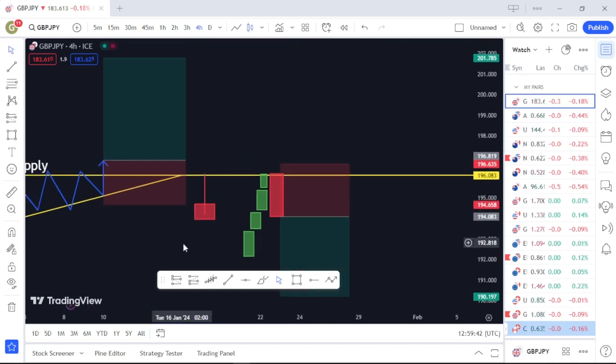And then on the other hand, you look out for a huge rejection like this, whereby the body here is two to three times the wick, because this shows that the buyers pushed the market here, but then they weren't able to continue the upward movement, so sellers took it downwards.